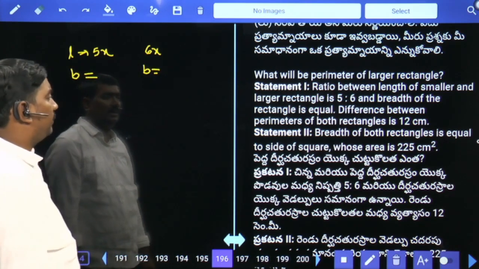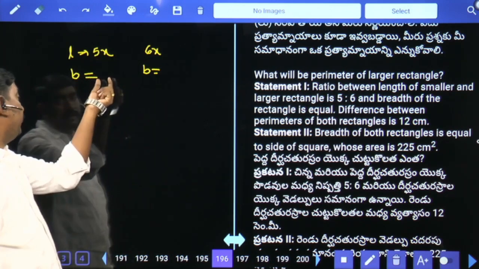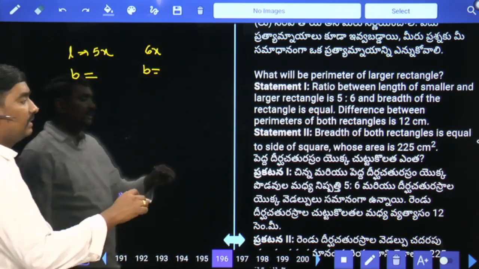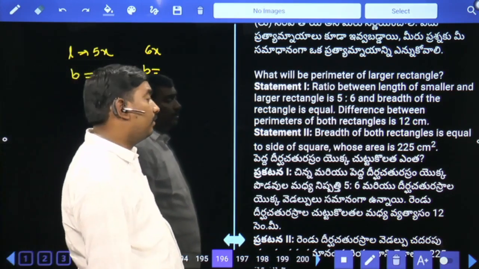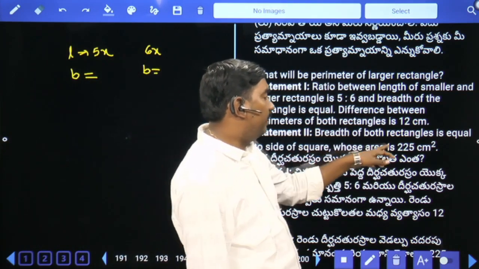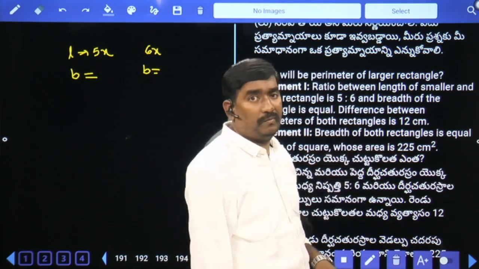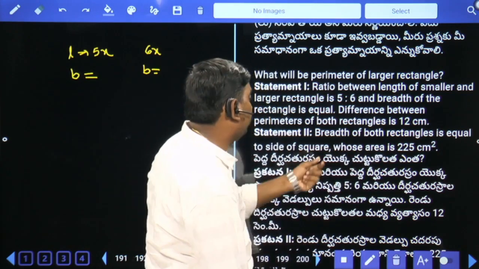The difference between the perimeters of both the rectangles is 12 centimeters. Perimeter means 2 of L plus B, but how much B is we don't know from the first statement. Second statement, the breadth of both the rectangles is equal to the side of a square whose area is 225 centimeters square. Area of the square A square value 225, A value 15. That is nothing but the breadth of the rectangle.